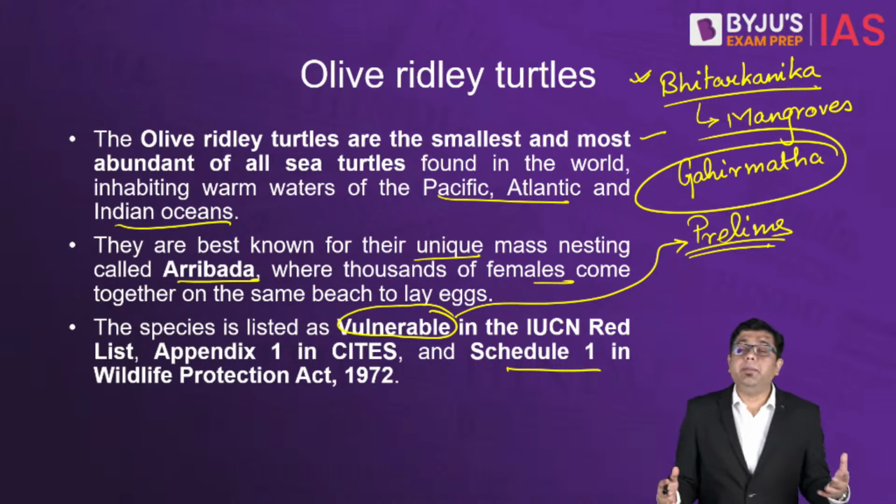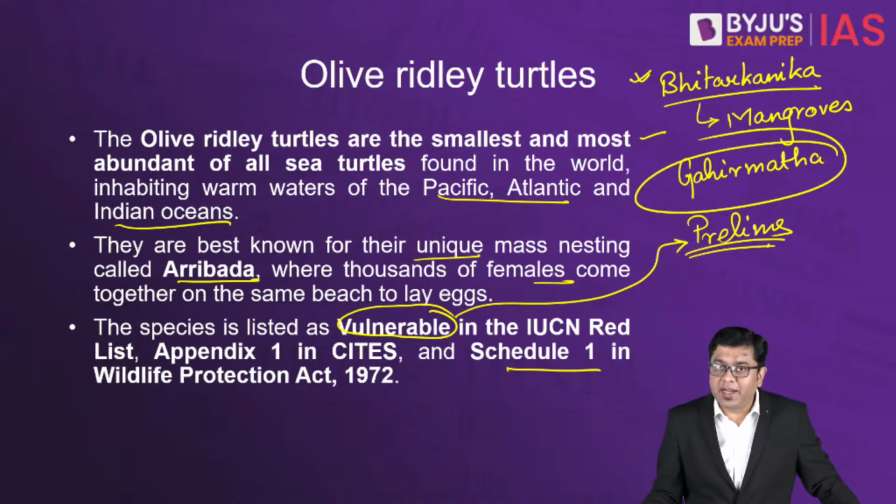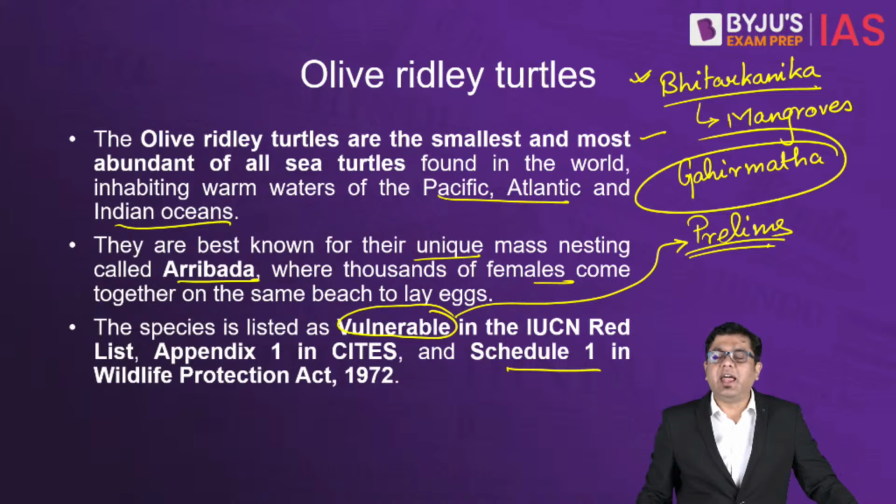Many of them used to die because on these coastal beaches you had the installation of large floodlights, due to which the young ones who would hatch from the eggs would often lose direction because they would misjudge those lights as the sun's light. And many of the times, rather than going to the sea, they would start walking towards the land, killing them almost instantaneously.